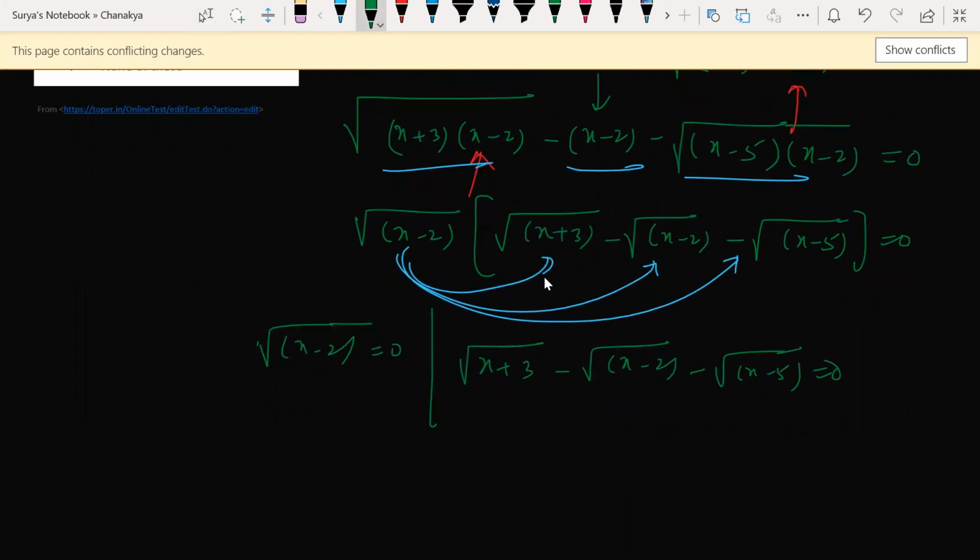If this is equal to 0, beta, look at this. Can I write x is equal to 0 here? X is equal to 2 or not? Yes, sir. Now look at this here. Can we do something differently?